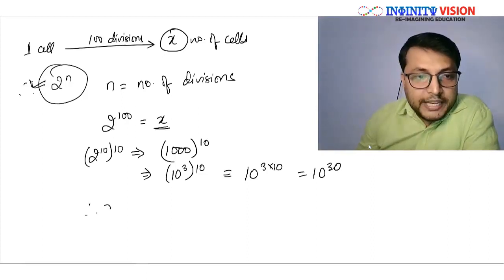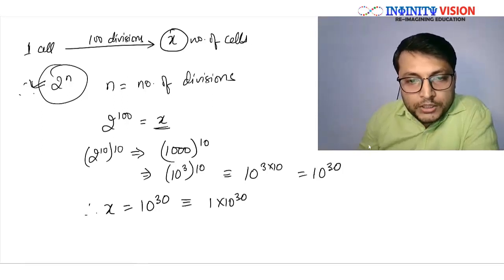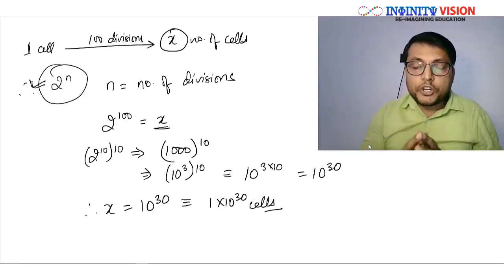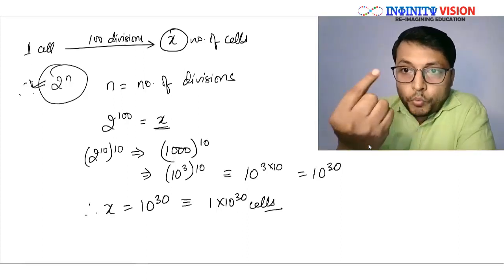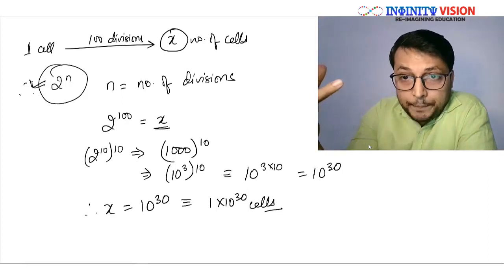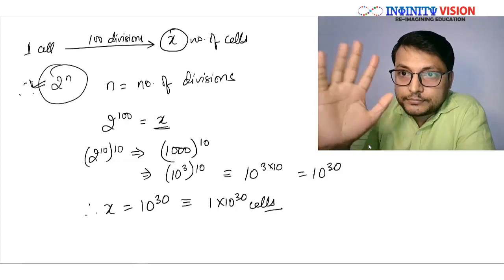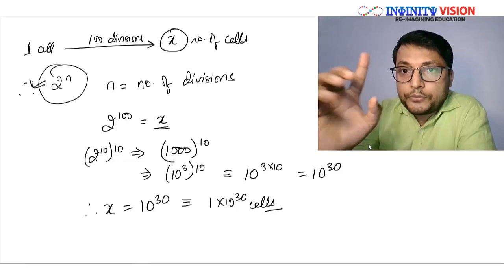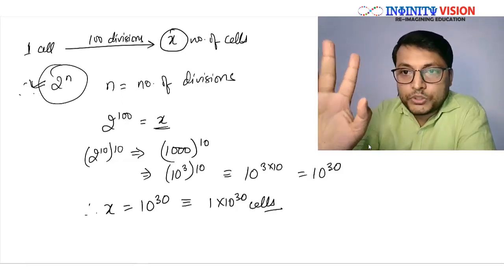So the value of x is equal to 1 into 10 to power 30 cells. So what we have got is after 100 divisions, one single cell will end up forming 10 to power 30 cells, right? Great.